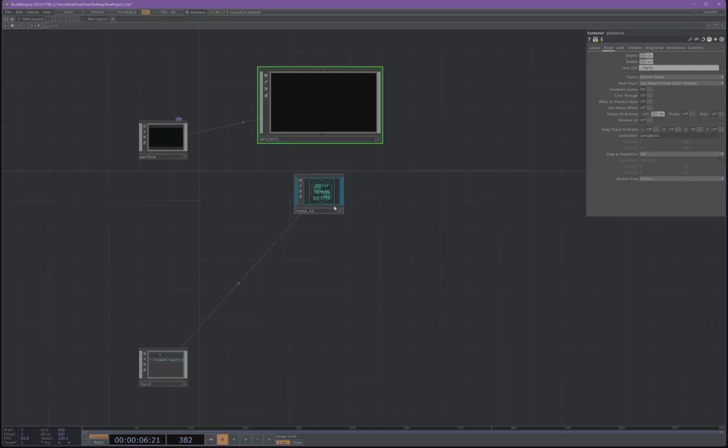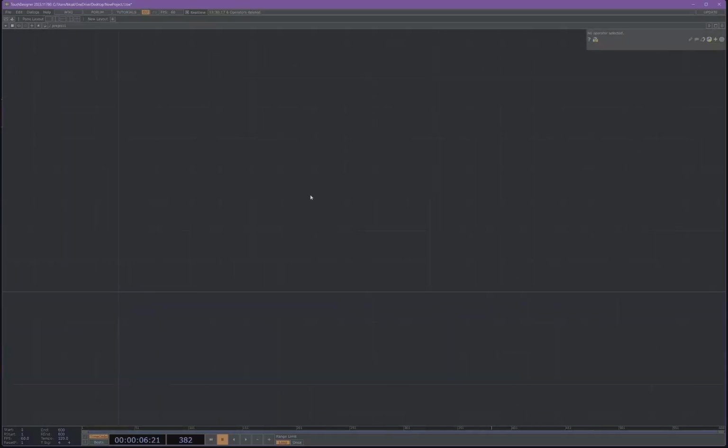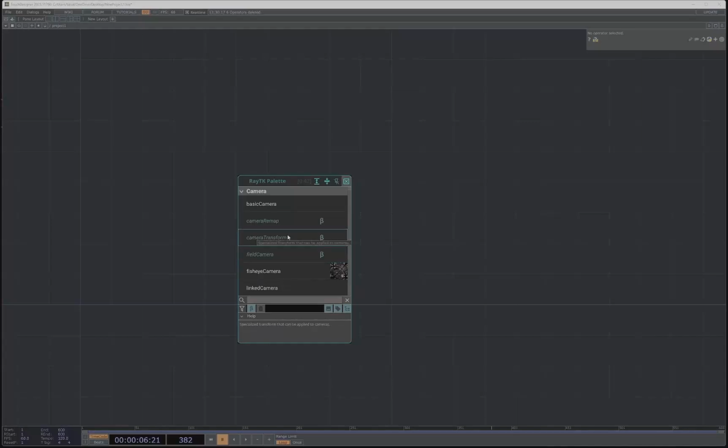So go ahead and just pull up a blank TouchDesigner network, and then drag and drop RayTK into your project file. I already did that here. And let's start with just our basic render network setup. So opening up the RayTK palette is Control R for me. I believe it's Alt R as the default. I just change it because I think it's easier that way. So Control R,